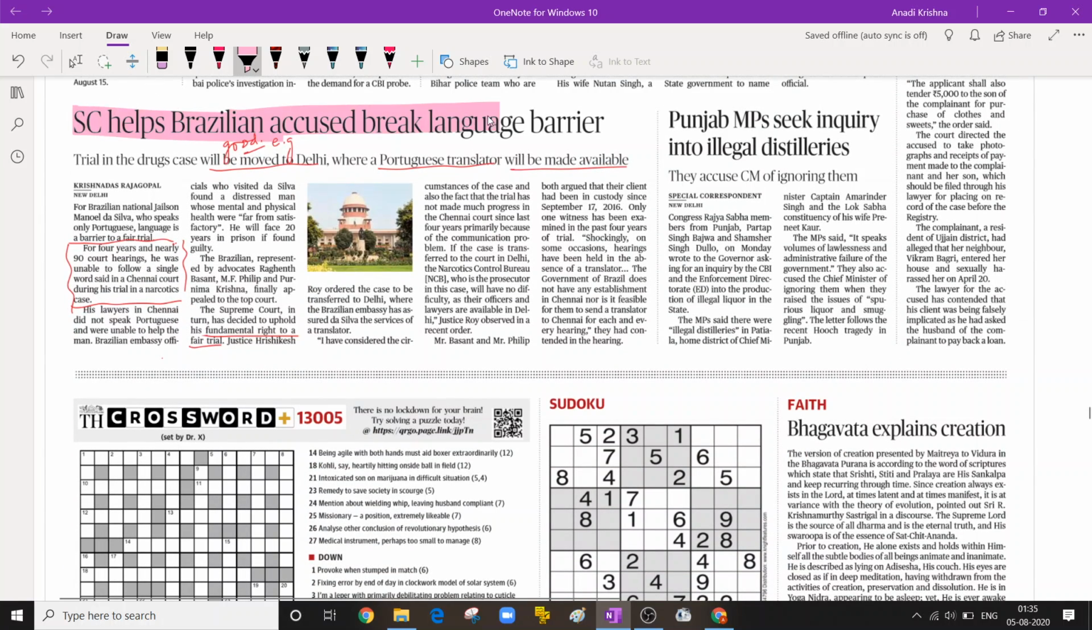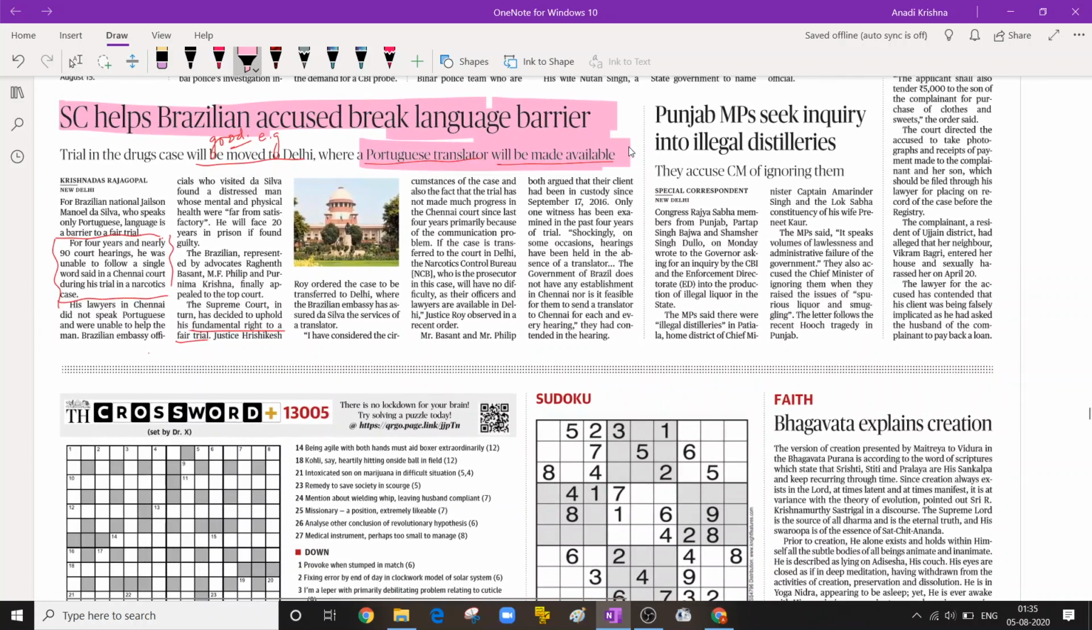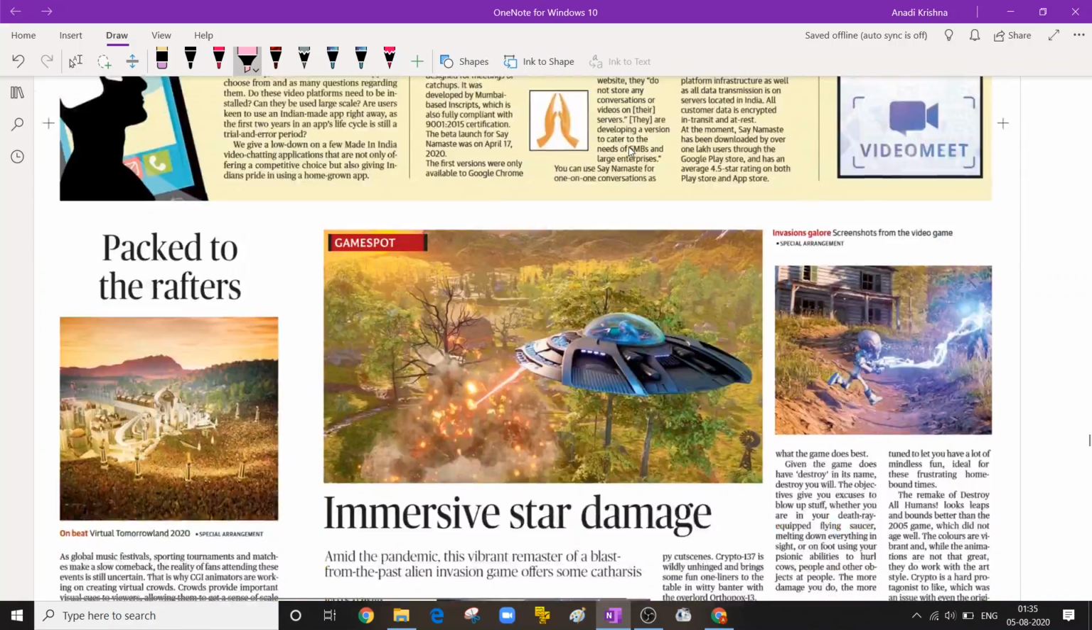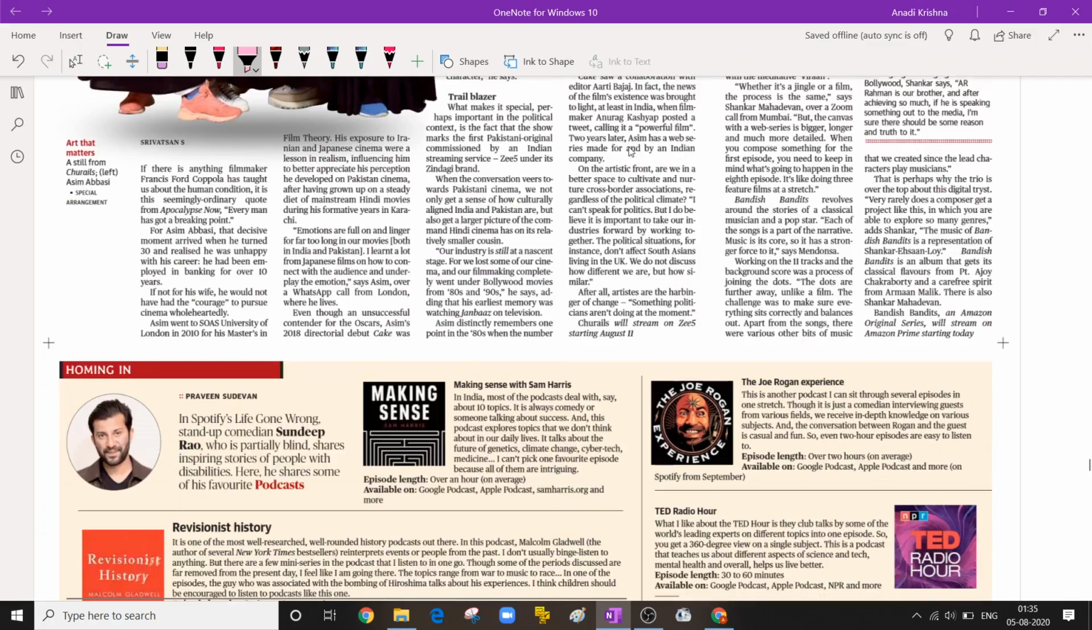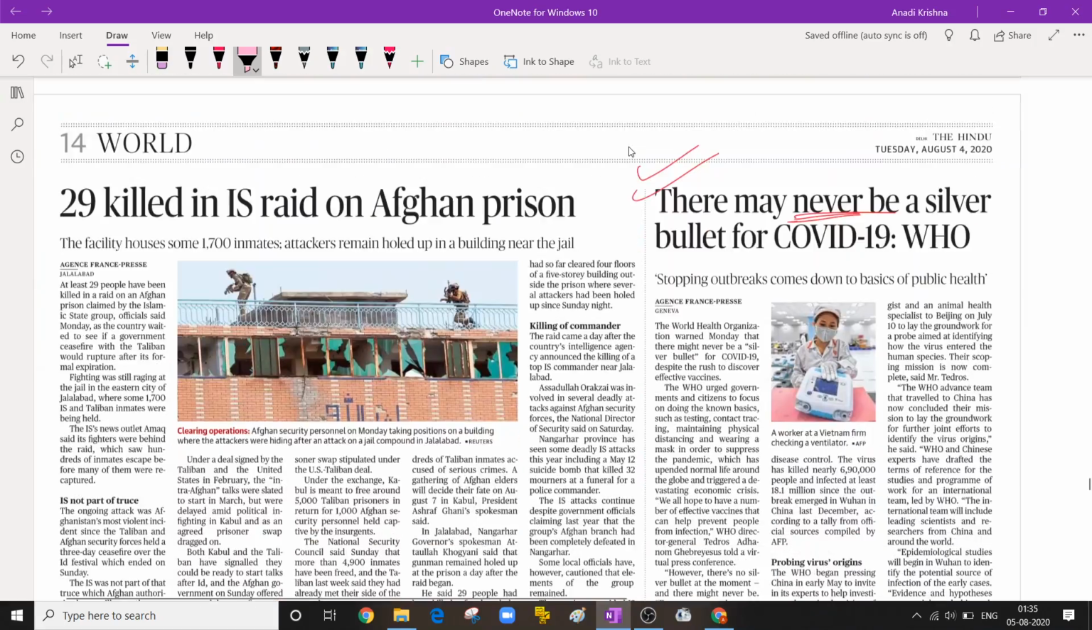Supreme Court helps Brazilian accused break language barrier. It's very important, it's a very good example of respecting every language. Now these will be very less useful to you. Music, sports and these are of very little interest.